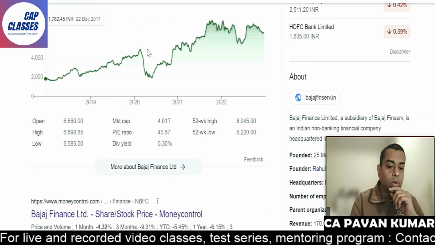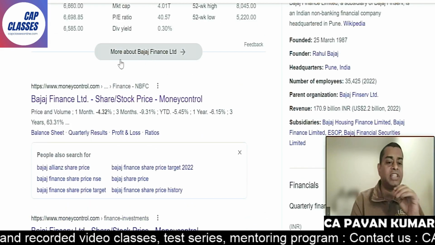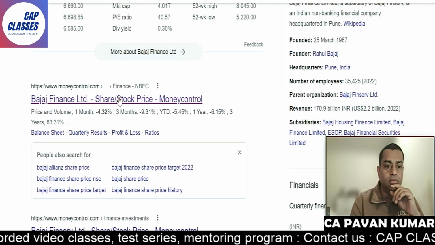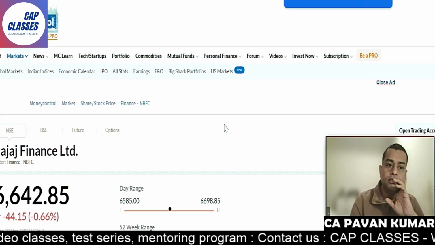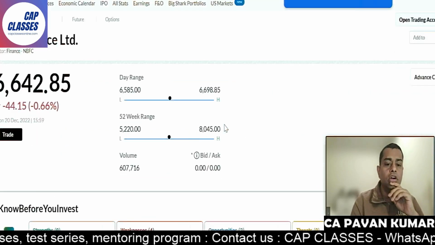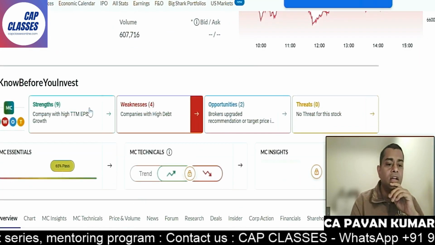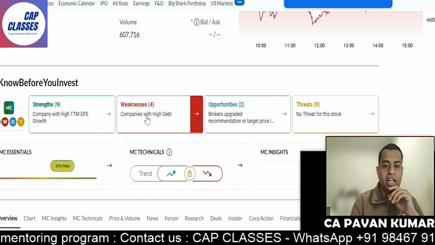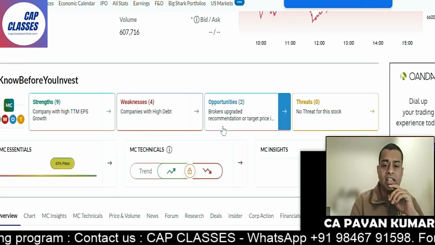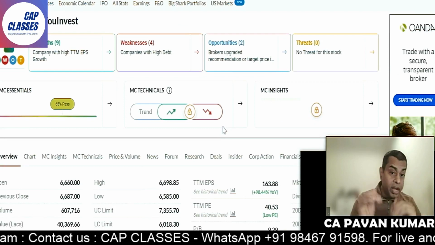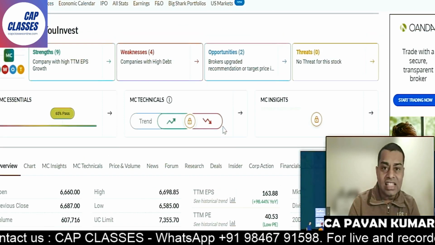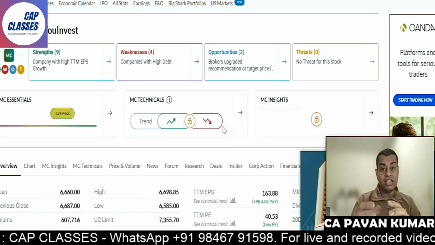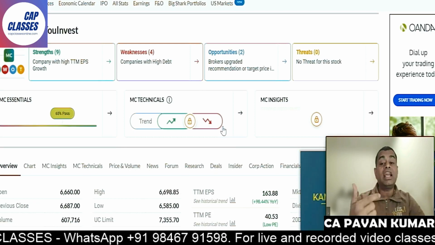So go to any website. So this is Money Control website. Open in Money Control. So you can see all these things here. Here you can see the SWOT of the company: strengths, weaknesses, opportunities, and threats. And then they will tell you, you pay this much money, we'll give you technicals. We will give you insights. We will tell you whether this share can be bought or sold.